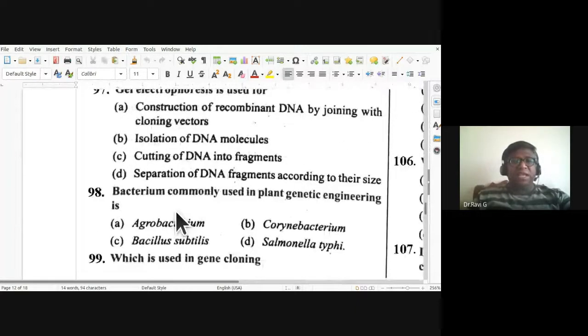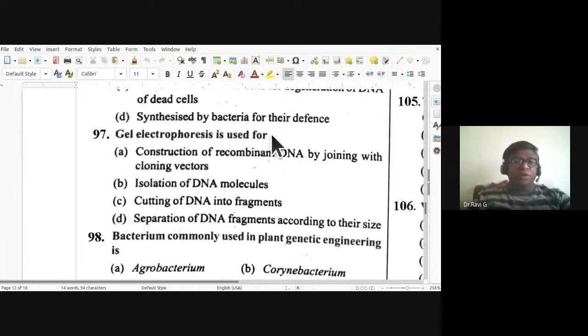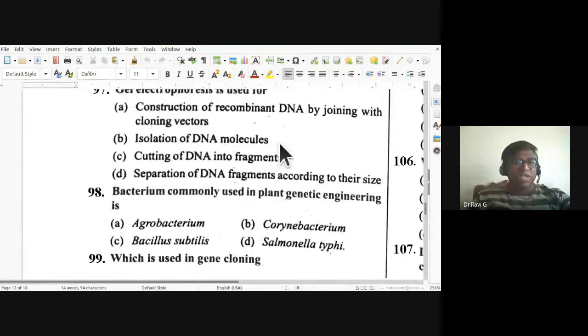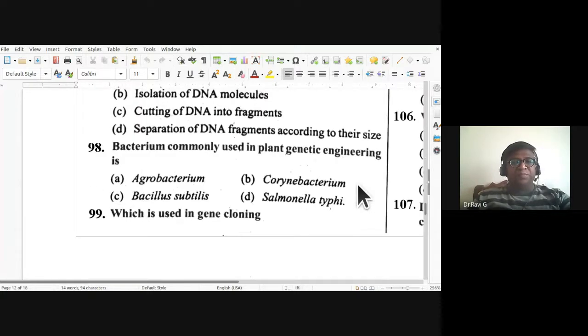97, gel electrophoresis is used for construction of recombinant DNA by joining with cloning vectors, isolation of DNA molecules, or cutting of DNA into fragments, or is it separation of DNA fragments according to their size? See, gel electrophoresis is used for separation of DNA fragments according to their sizes. So 97D is the correct answer.